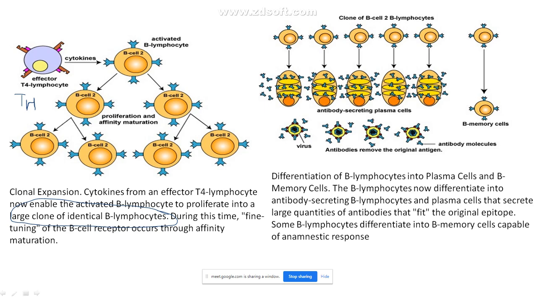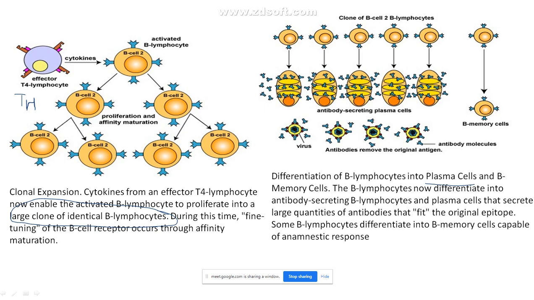Okay. So now how many? Many B cells are formed. Now these B cells, they should undergo differentiation. Okay. So see the next part. Differentiation of B lymphocytes into what? What are you going to get differentiated into? I will get differentiated into plasma cells and B memory cells.